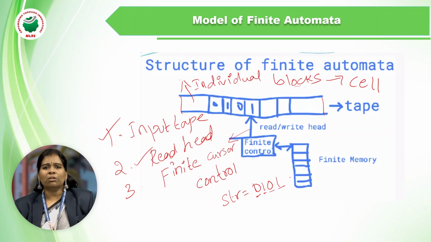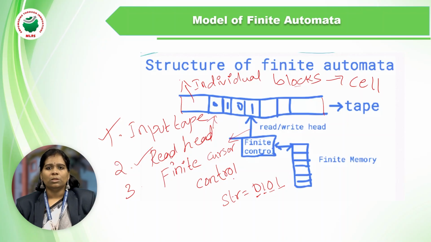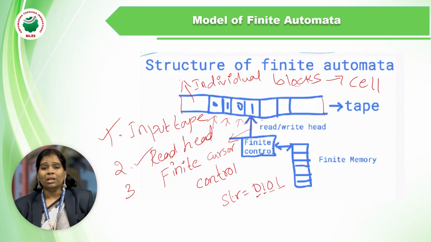After completion of the first bit, it will go to the second bit, meaning our cursor is in 0. The main purpose of this read head is to read the first character, move to the next character, and then move to the third character. After completion of the fourth one, the read head's work will be stopped.